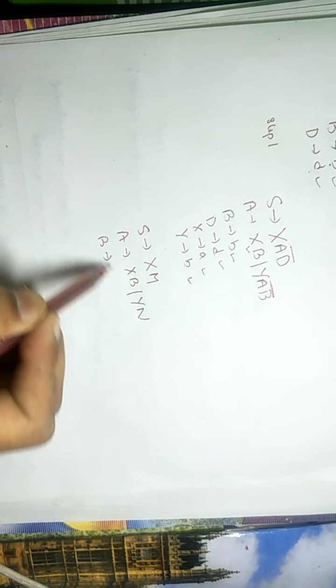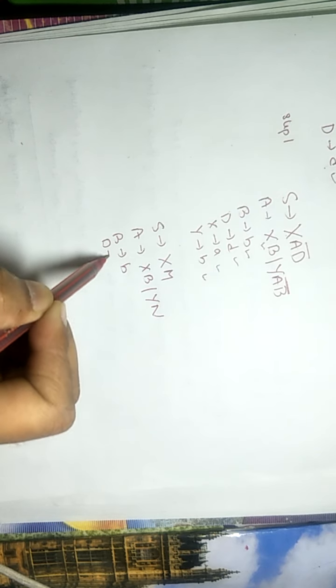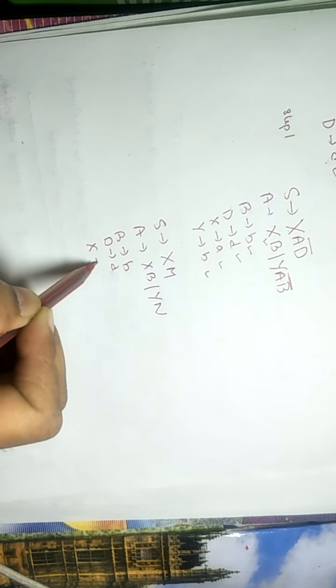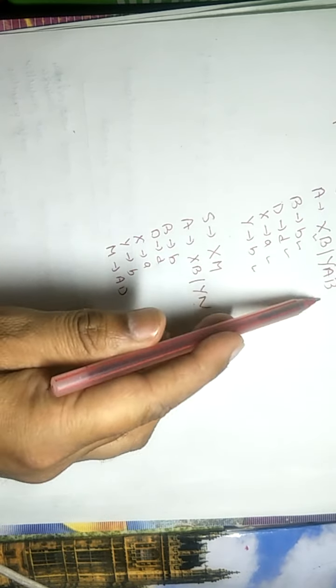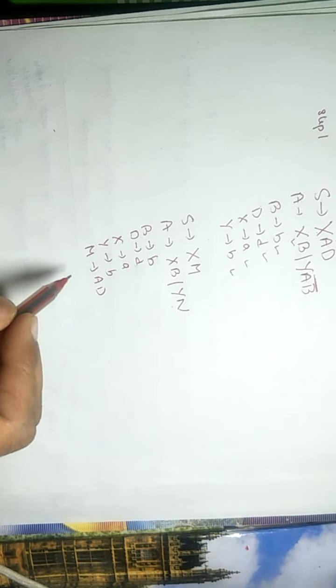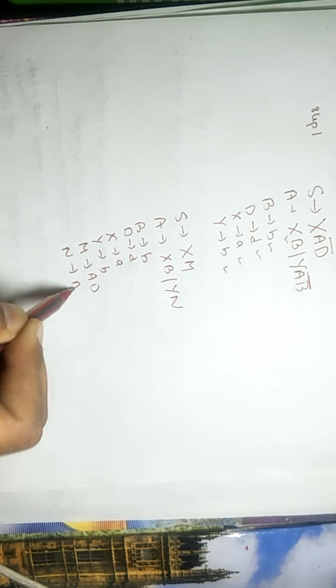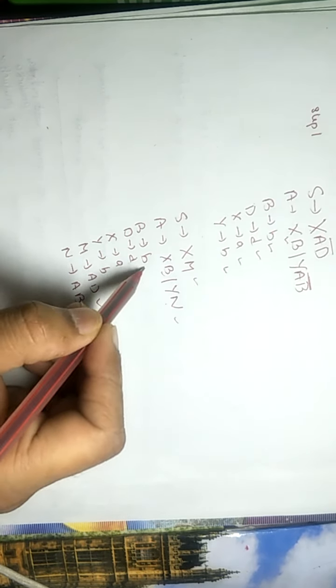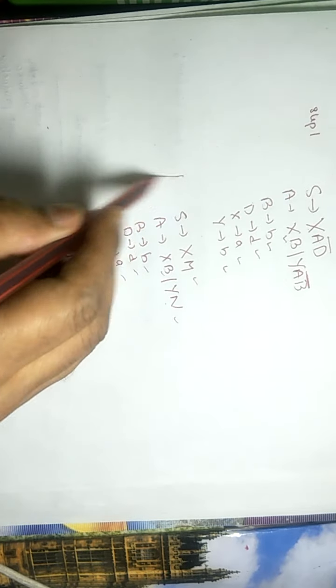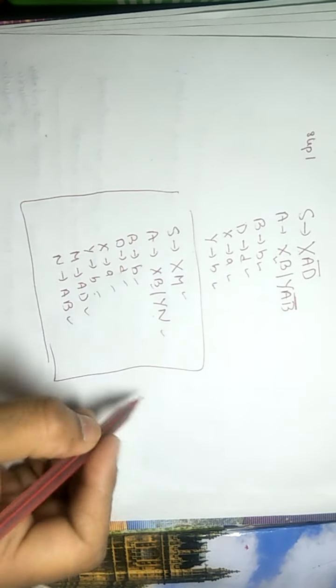Now B tends to B, D tends to D, X tends to A, Y tends to B, and what is M? M is AD. What is N? N is AB. Now if you look at this CFG, you are always getting two non-terminals or a single terminal. Now this grammar is in CNF form.